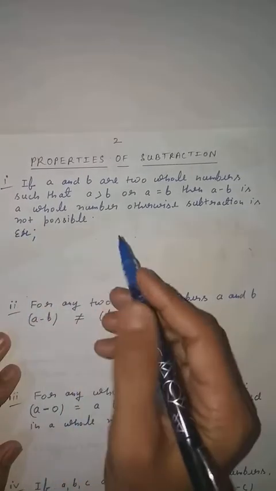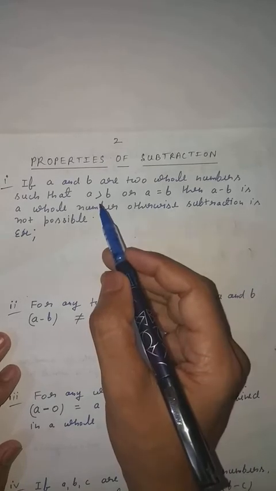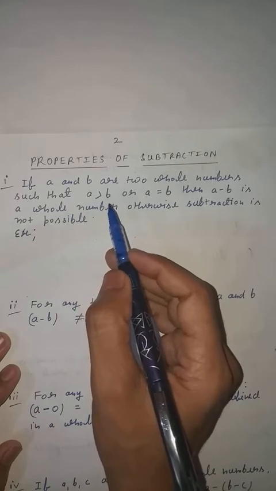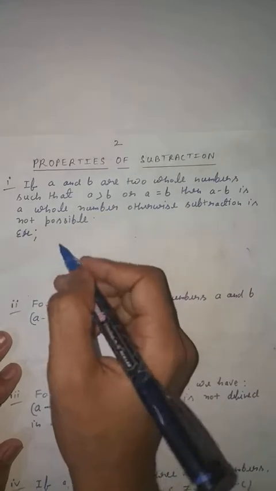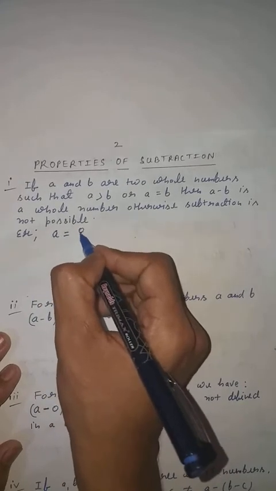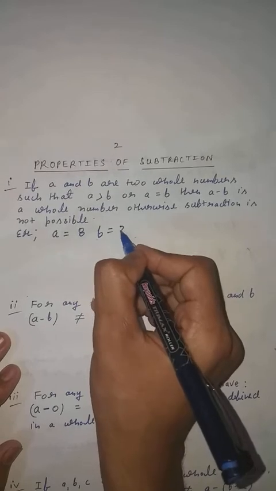Now take an example. If A and B are two whole numbers, clear, and there is one rule: A greater than B or A equal to B. First I am going to take A equal to 8 and B equal to 3. Clear?